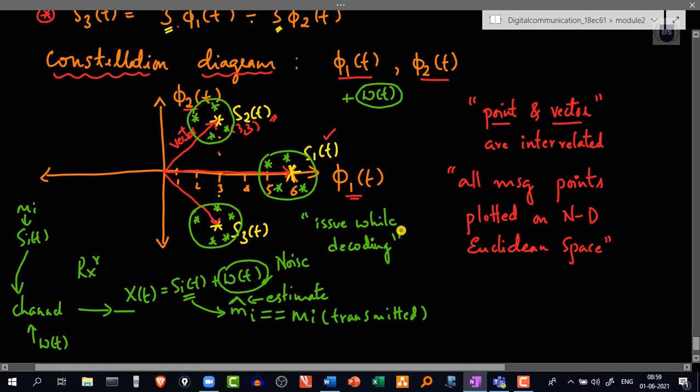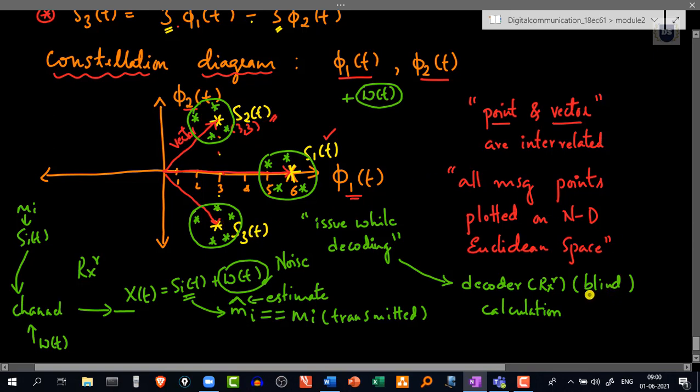Because we human beings have intelligence, but in order to impart that intelligence onto a decoder at the receiver end, it has to do some calculations. So this decoder, we can think of it to be blind. It cannot see this vicinity, that this received signal is close enough to S1 of t, or S2 of t or S3 of t in general.